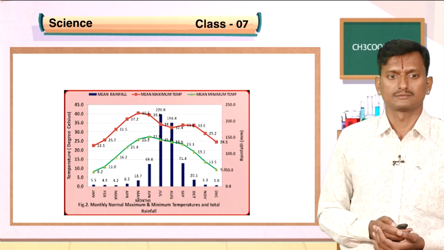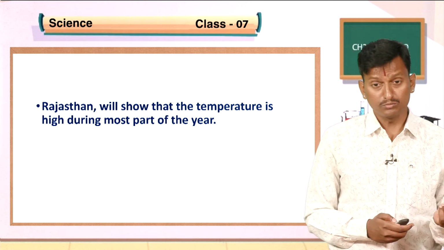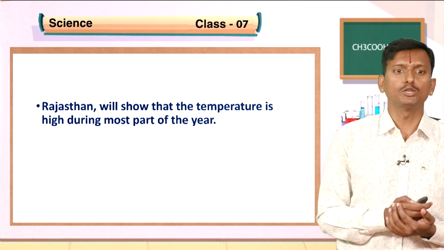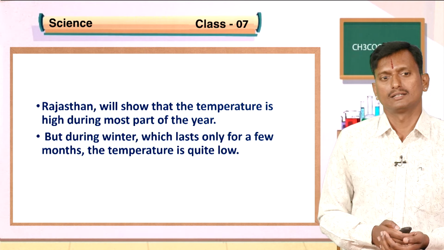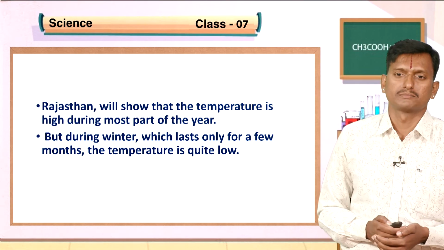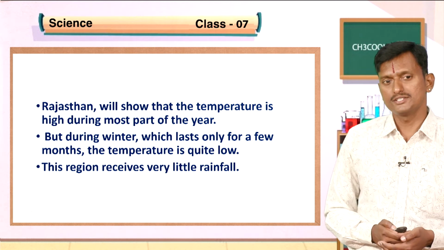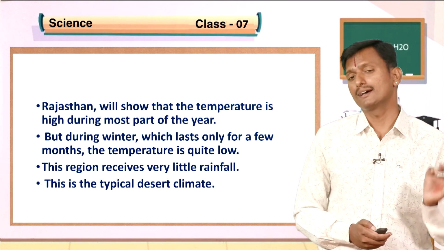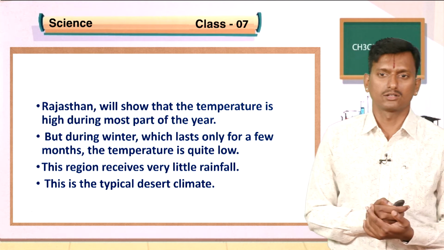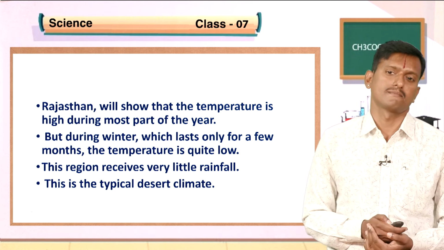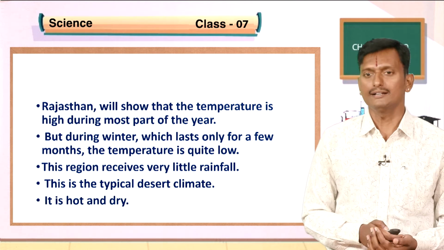Understand? Okay. So we come to know that Rajasthan will show that the temperature is high during most part of the year. But during winter, which lasts only for a few months, the temperature is quite low. This region receives very little rainfall. This is a typical desert climate. At last, we come to the conclusion that Rajasthan has a typical desert climate. It is hot and dry.